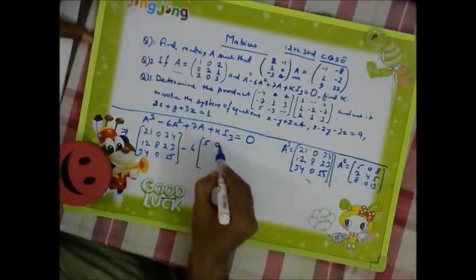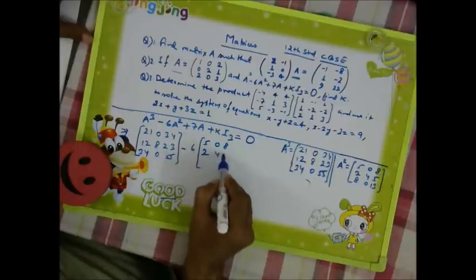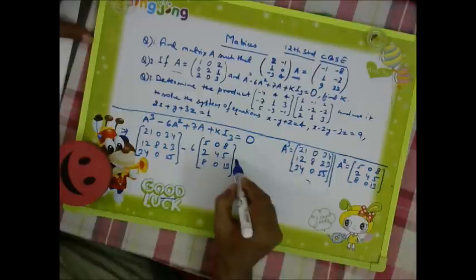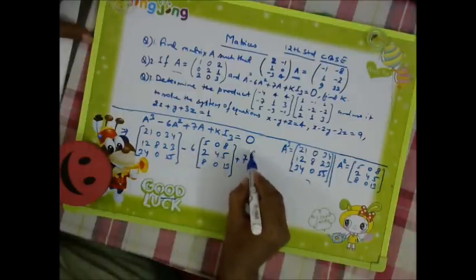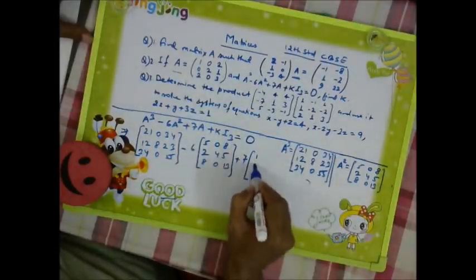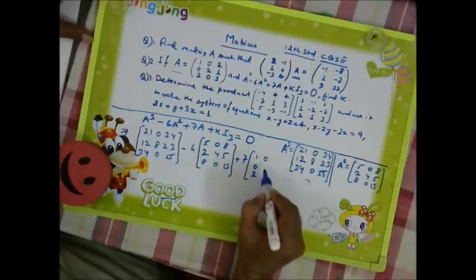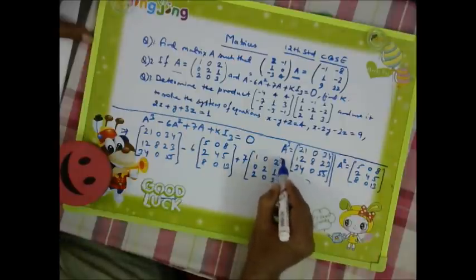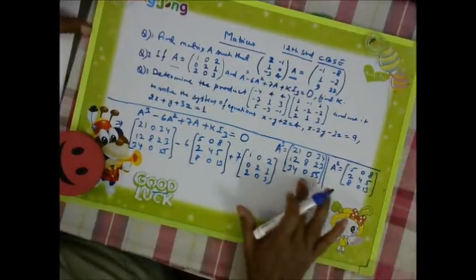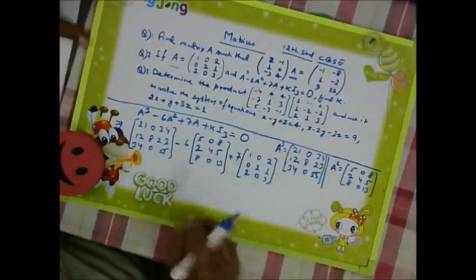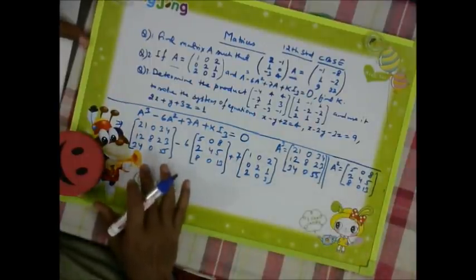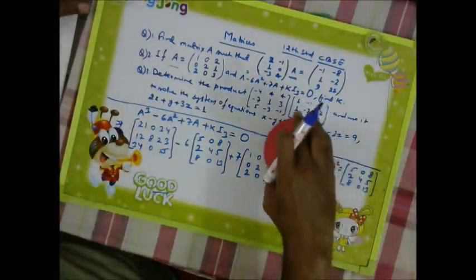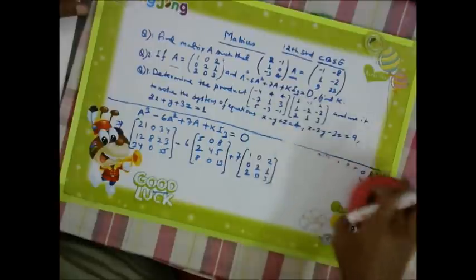So it is 5 0 8, 2 4 5, 8 0 13, plus 7 times A. A is this one, 1 0 2, 0 2 0, 2 1 3. Okay. And even this is not required because already we have substituted. So this particular is not required. I will rub it from here. Okay.